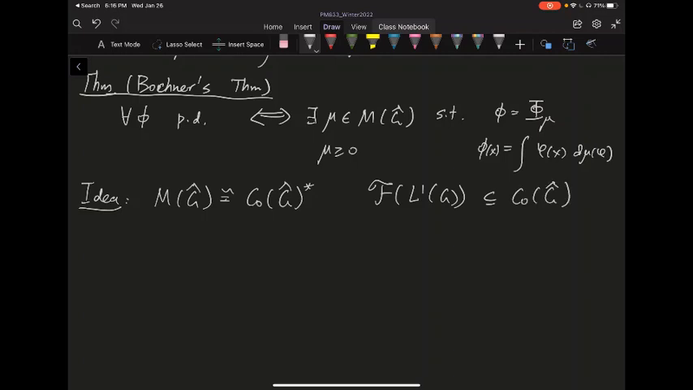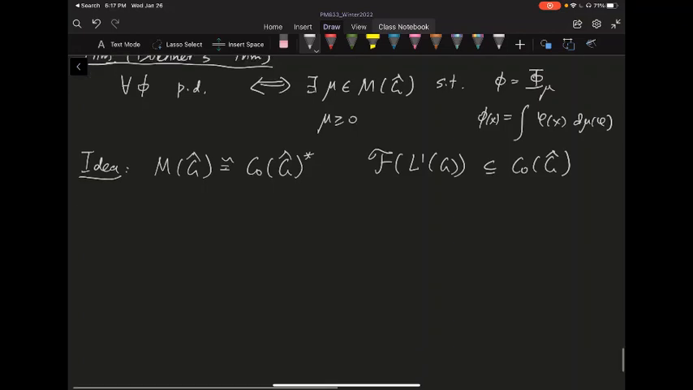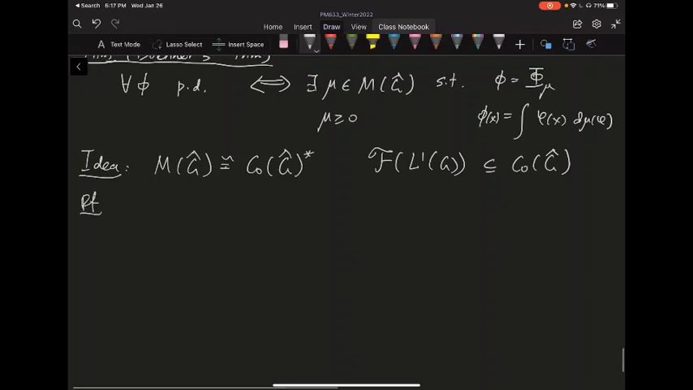So essentially what we want to do is define something on the Fourier transform of the L1 functions, and then try to extend it to a functional on C0 of G hat. Okay, so that's kind of the idea. Now let's start the proof.